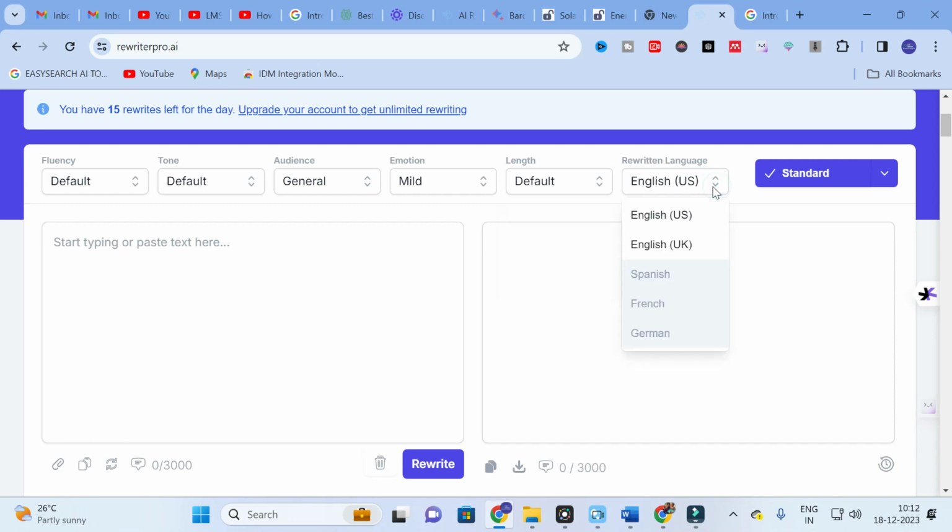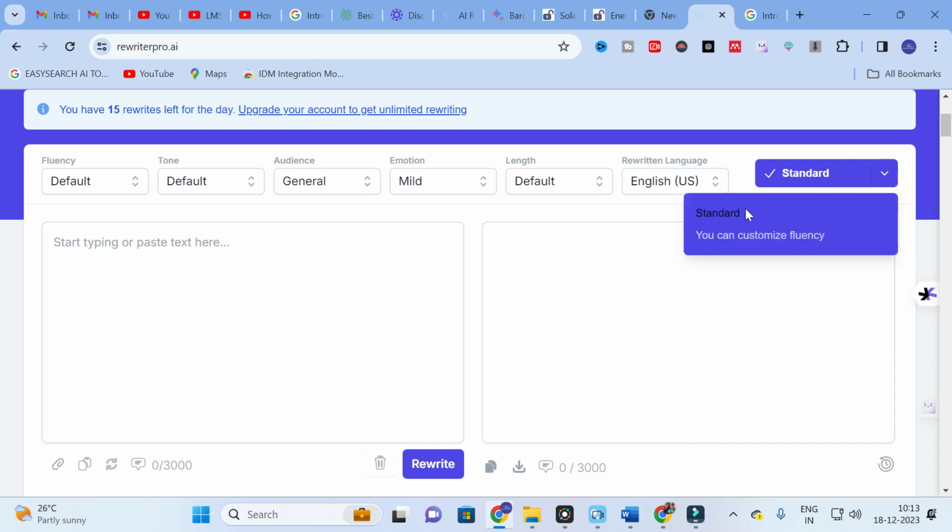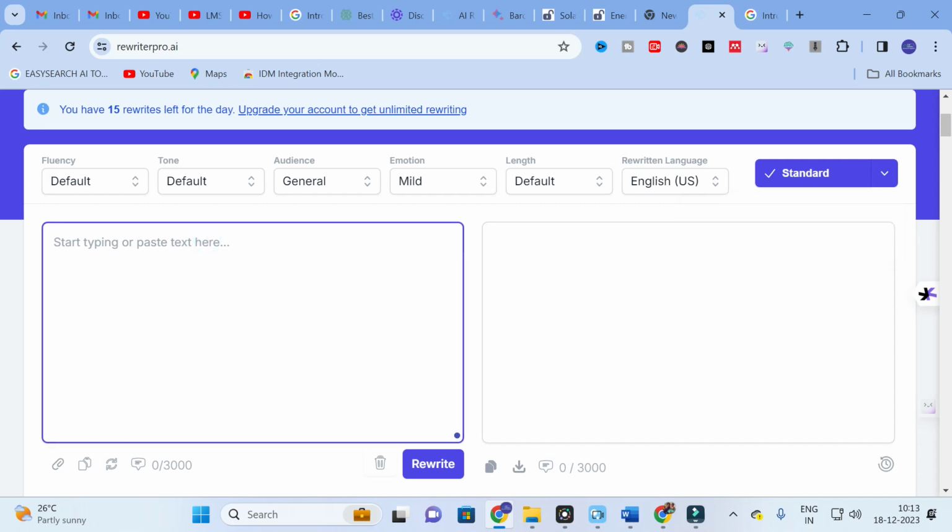As far as language is concerned, for English you will have US and UK. Other than that, you will have languages like Spanish, French and German. You have to go for the subscription option. Here you can see it's standard, and you can customize fluency. After that, we will explore with some examples.